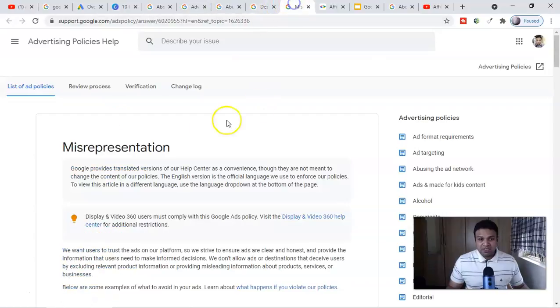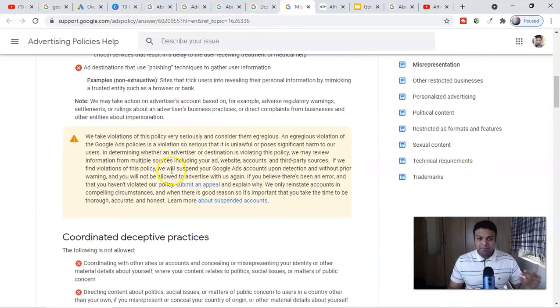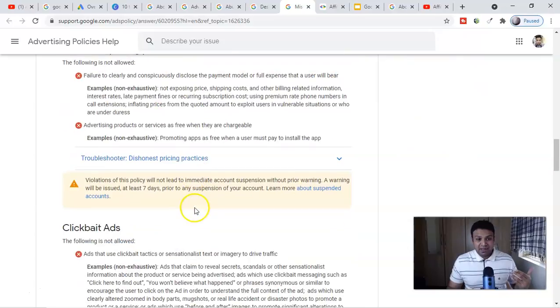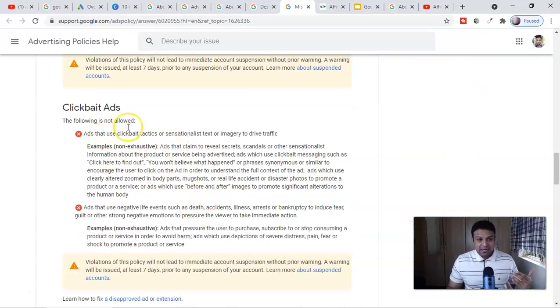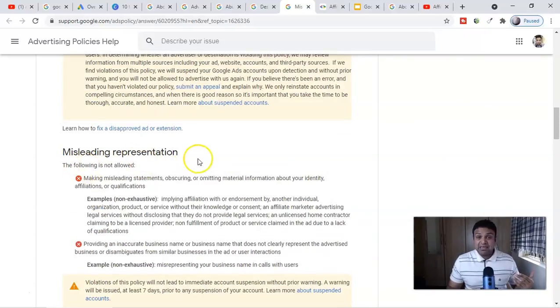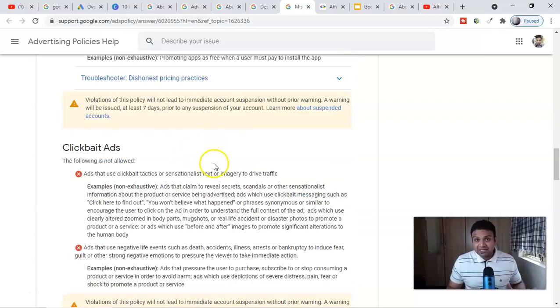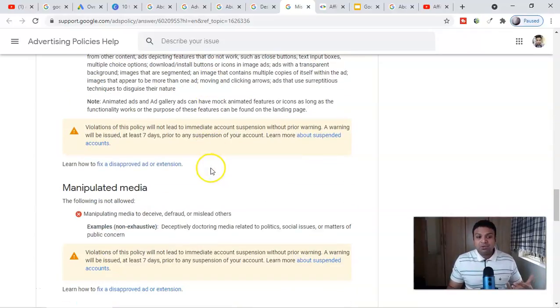If you open this, again you will see so many important things while running your affiliate campaigns. Spend a little time, for example on misleading representation and clickbait ads. These things are not allowed, so you have to stay away from those claims in the ads and all those things.